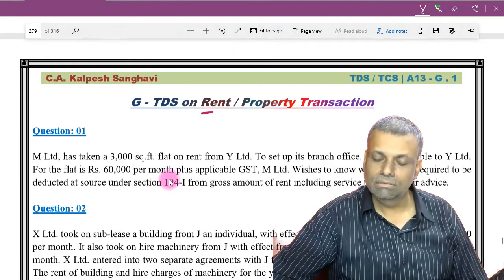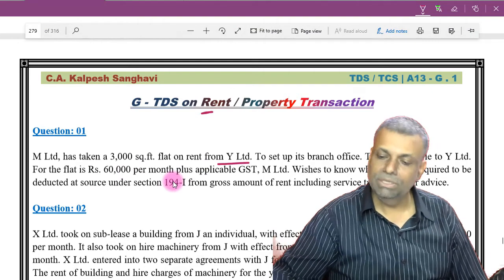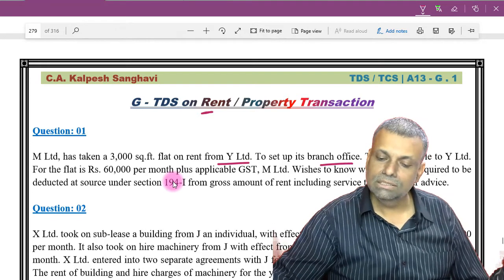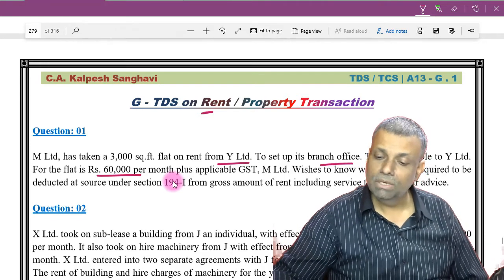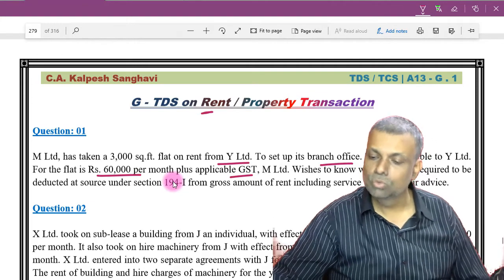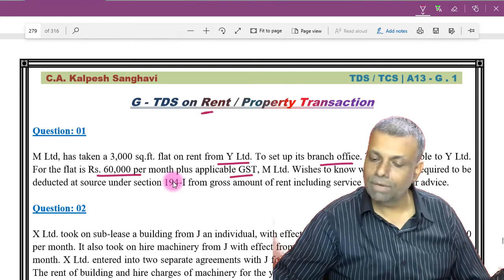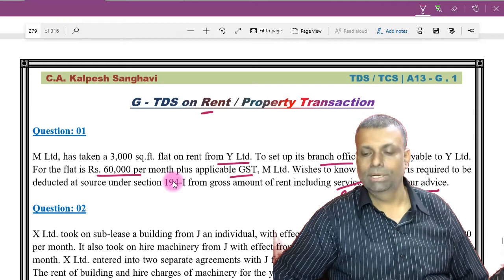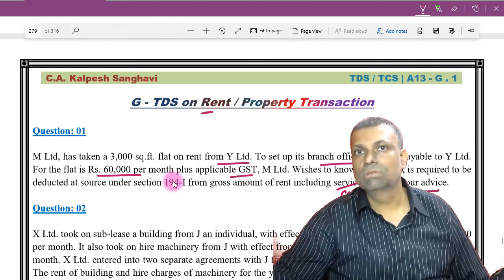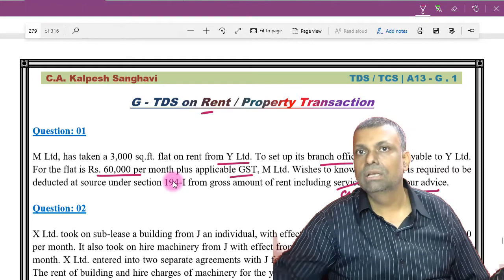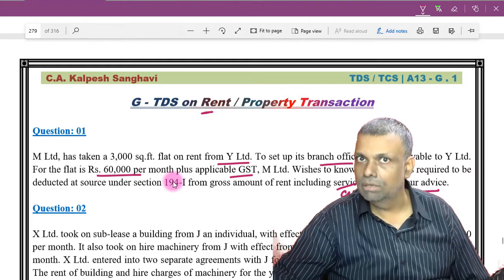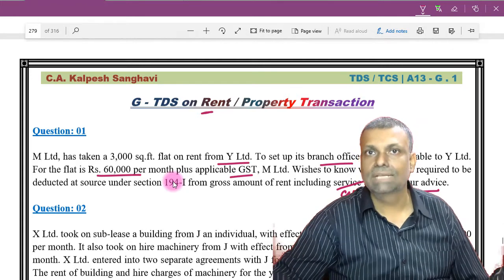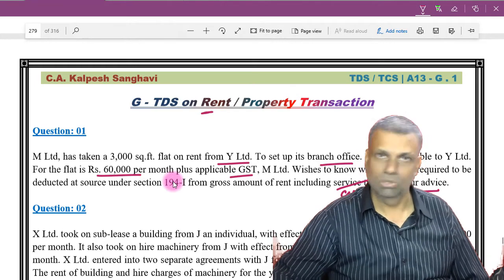Now let us try this question very precisely. M Limited has taken 3,000 square feet on rent from Y Limited to set up its branch office. The rent payable to Y Limited for the flat is 60,000 per month, so it is given to us per month, plus the applicable GST. M Limited wishes to know whether tax is required to be deducted under 194I from the gross amount of rent, including GST. Give your advice. Now, first thing, there is no TDS on the GST figure. Keep that in mind. I repeat, where a clear invoice with GST breakup is available, there is no question of any deduction of tax at source on the GST amount.